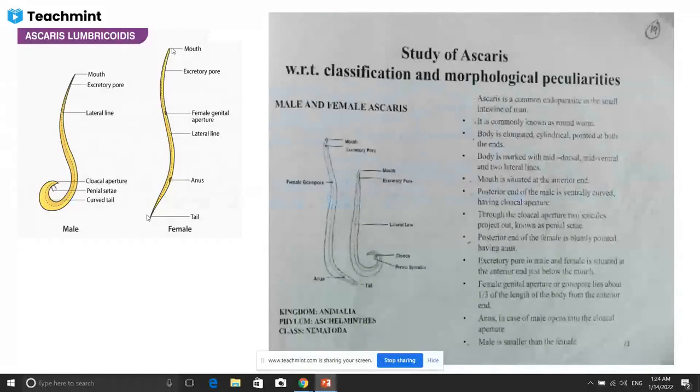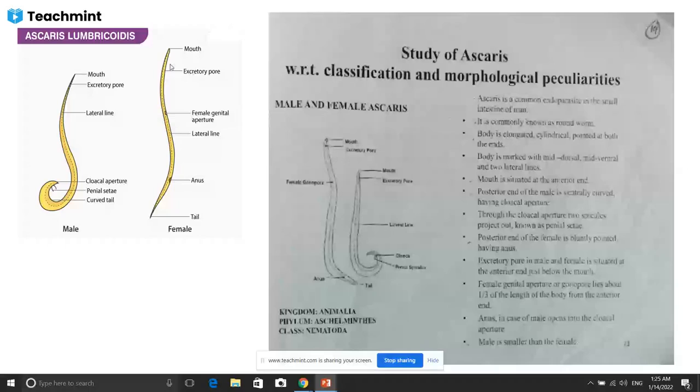Now, the female genital aperture or gonopore lies about one-third the length of the body from the anterior end. So this is the female genital pore. Generally one-third part of the body. This female genital opening is present there, and the anus in the case of the male opens into the cloacal aperture.